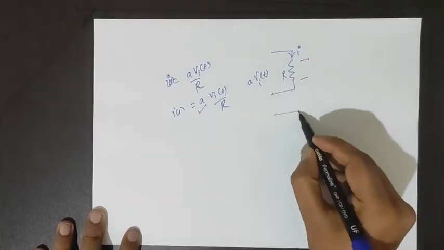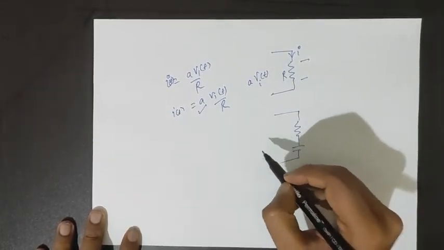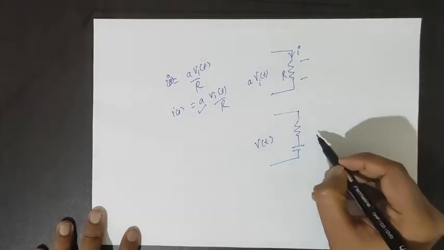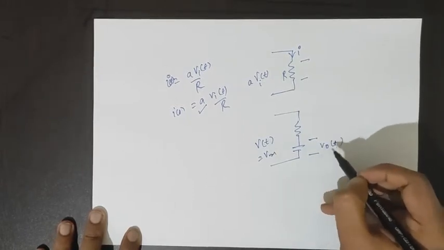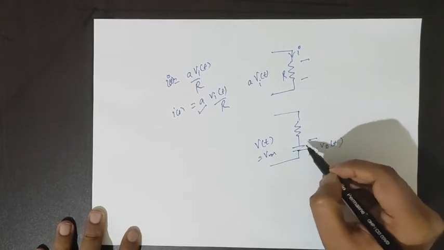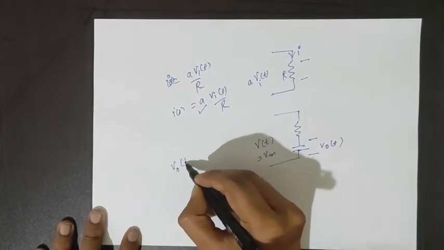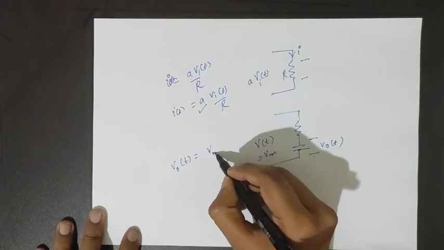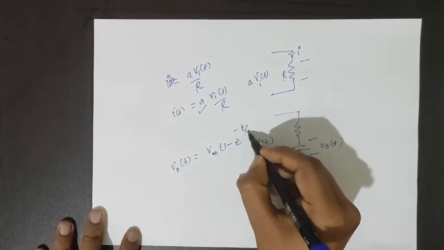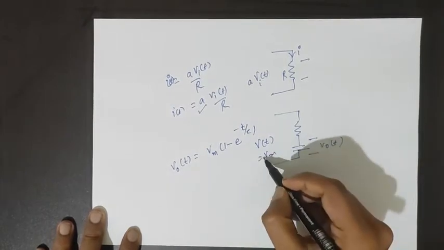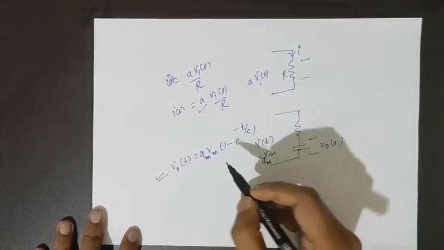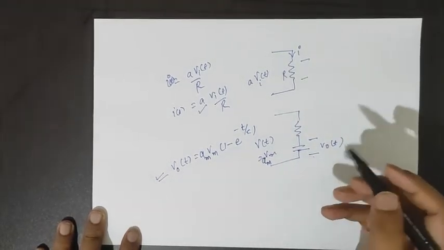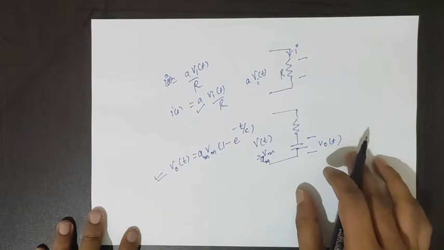Same case that we discussed earlier is an RC circuit. Suppose we apply a DC signal, and we want to obtain the output voltage across the capacitor. Then v0(t) is given by Vm(1 minus e to the power minus t upon tau). Then suppose you scale Vm by a factor of, let's say, A, then you can see the output is also getting scaled by a factor of A. So this is the principle of homogeneity, and such type of system is called a homogeneous system.